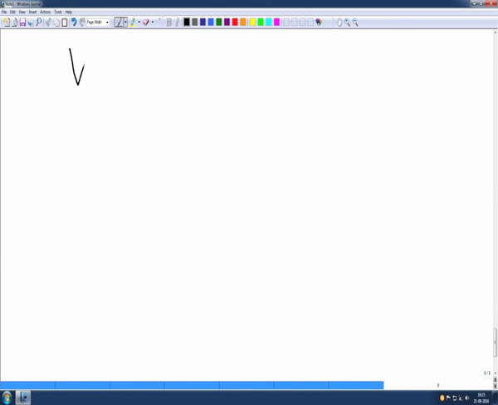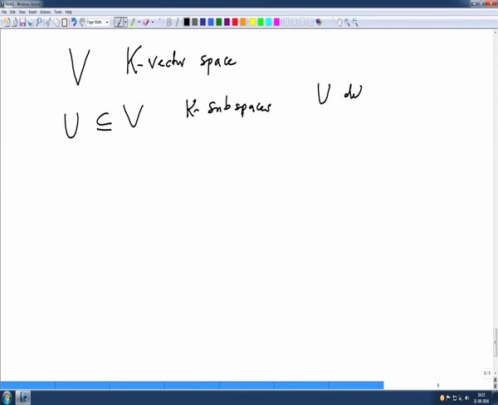So now let us take V to be a K-vector space and let us take U to be a subspace, a K-subspace. Then definitely this U will define an equivalence relation on V. What is it?